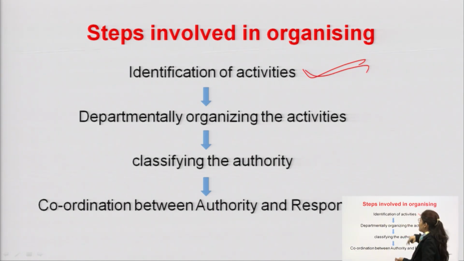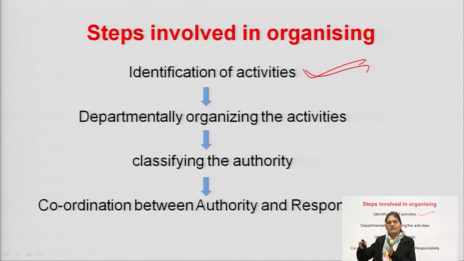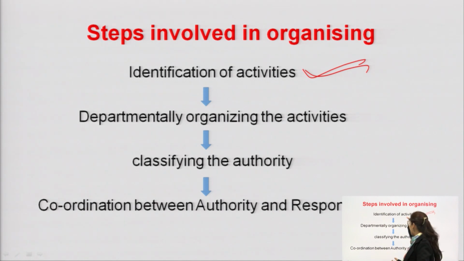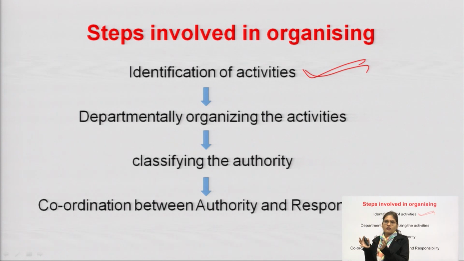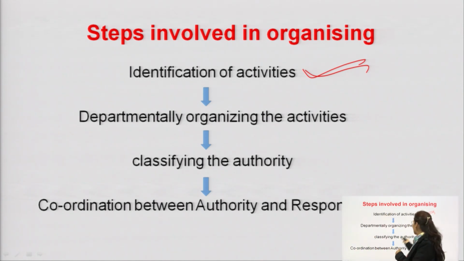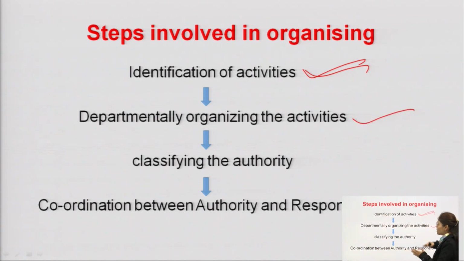Once he identifies the activities, then he will divide the similar activities into different departments. So after identification of activities, he will group the activities into different departments, and once he divides the work into departments, then he classifies the authority.